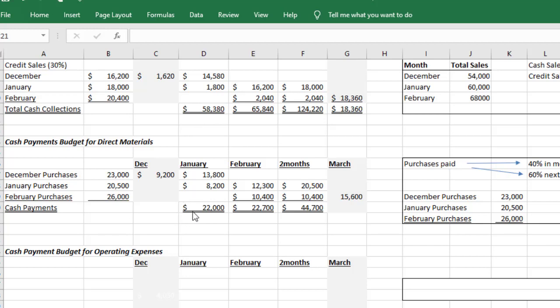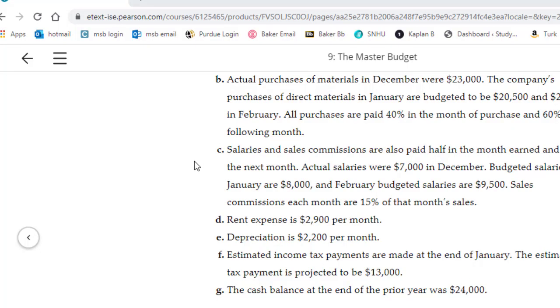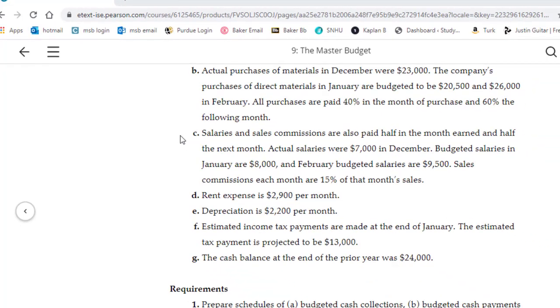But that's not all the money that's going out. We also have other payments that we need to make as part of a business. The operating expenses are provided here. We have sales commissions, we have salaries for our sales employees, we have rent, and we have depreciation, and then we have to pay taxes. So this information is all going to be part of what we need to put into the timing of the cash.